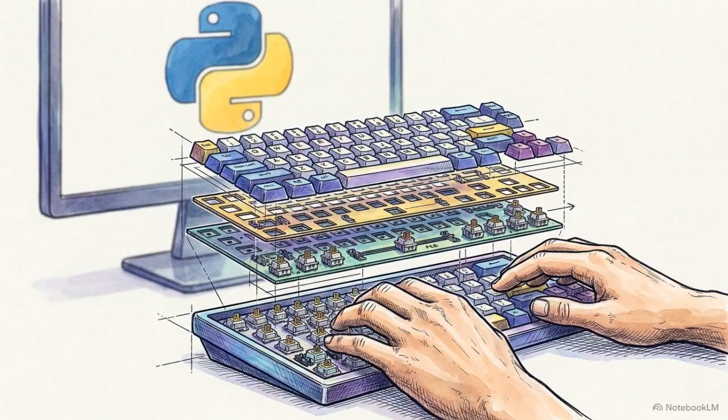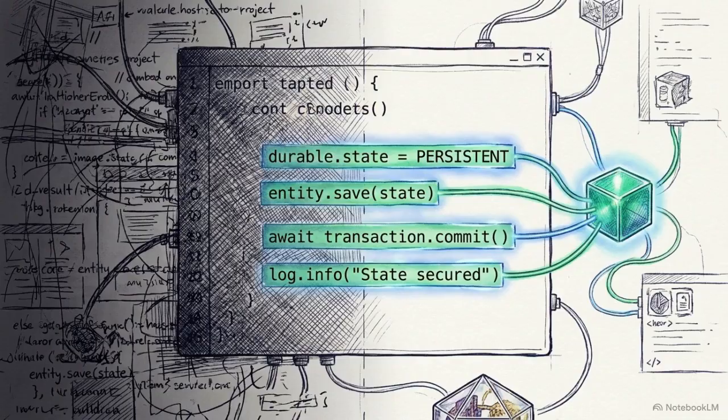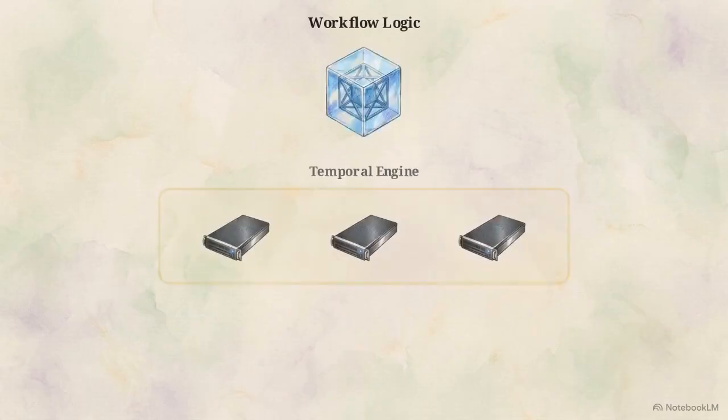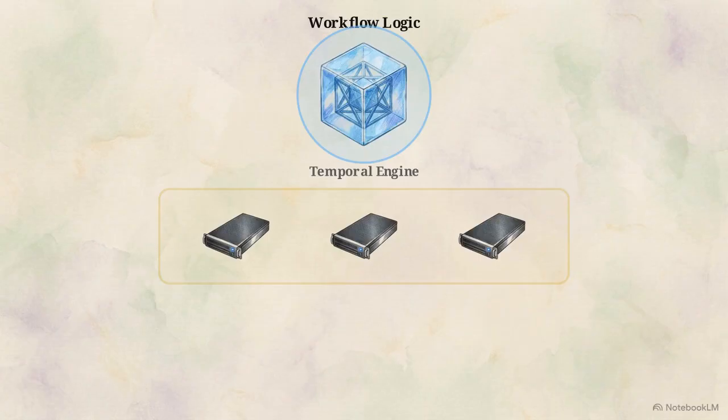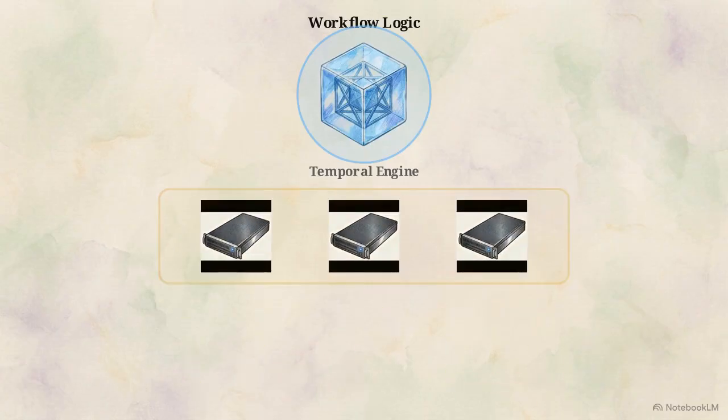For the developer, this platform is accessed through standard tools, such as the Temporal Python SDK. This side-by-side comparison shows the shift in effort. On the left, a developer must write nested try-catch blocks and retry plumbing to handle network errors. On the right, using Temporal, they write clean, synchronous code. They focus on the logic of the workflow, while the engine manages retries and timeouts in the background.